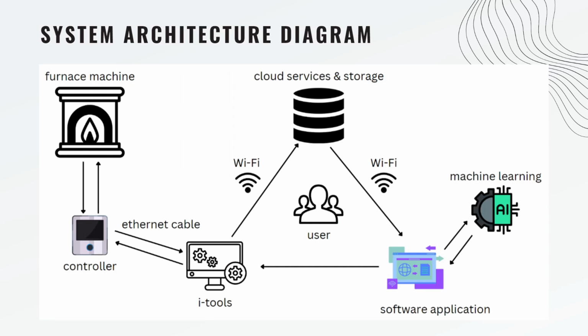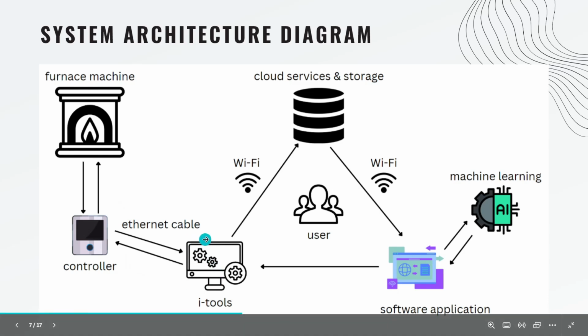This is the full system architecture diagram. So here we have our furnace machine and the controller. This piece of hardware is connected together, and you can simply run the furnace machine through the controller. But to make the system work, you need another piece of software known as iTools.